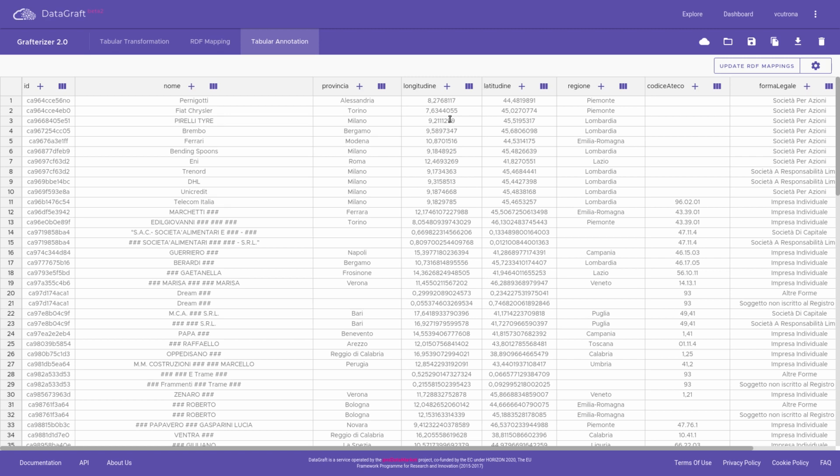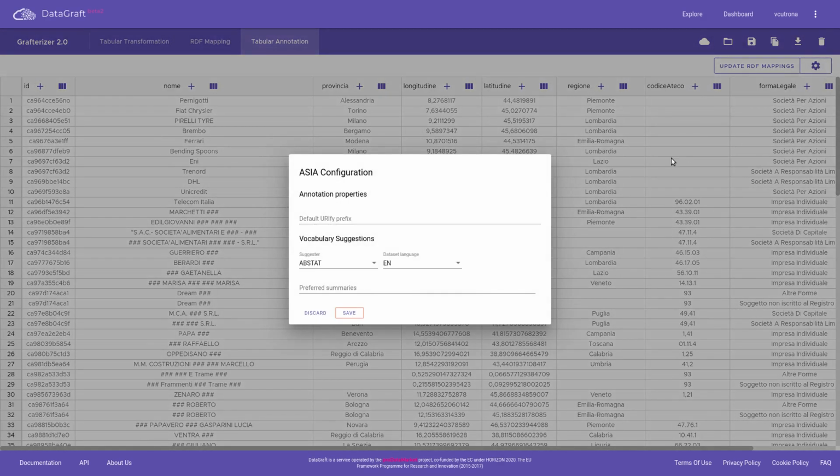Vocabulary suggestion services serve this goal and can be configured by clicking on the icon placed at the side of the Update RDF Mapping button. Upon click, a widget opens. The topmost menu lets the user specify the full prefix to be used every time some string, for example a header, must be transformed into a URI. We will use this later.